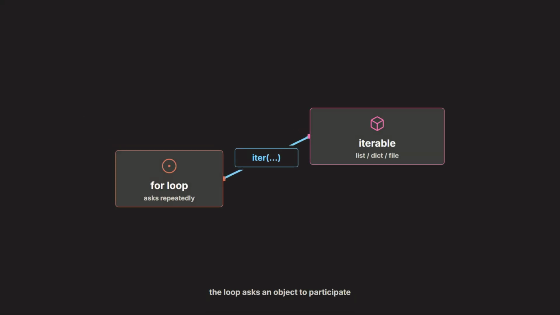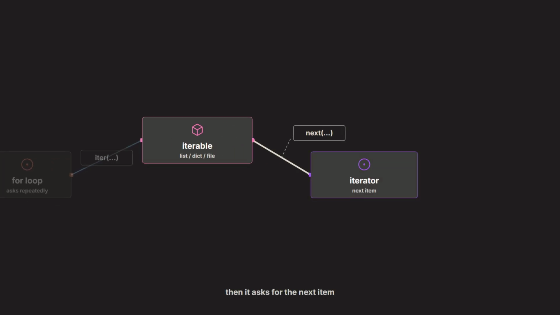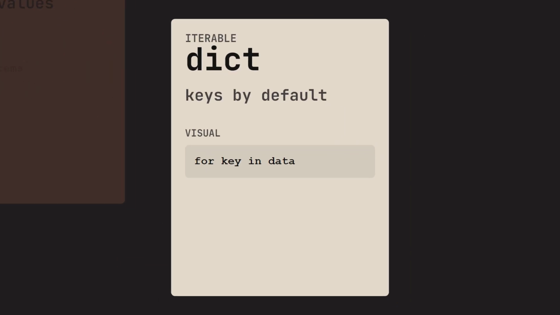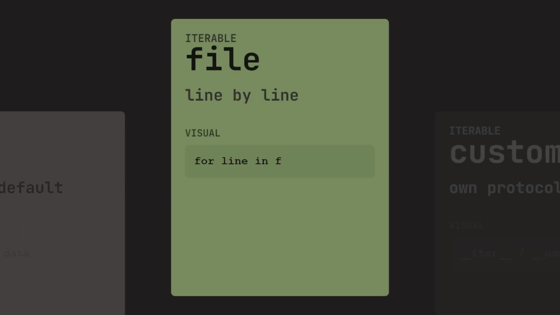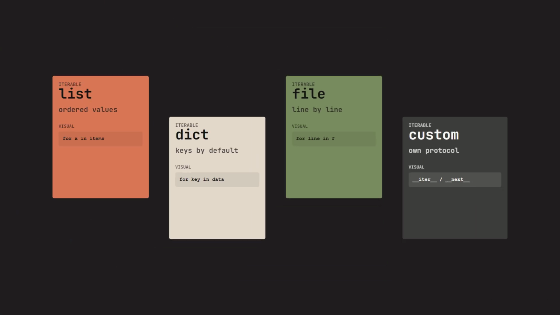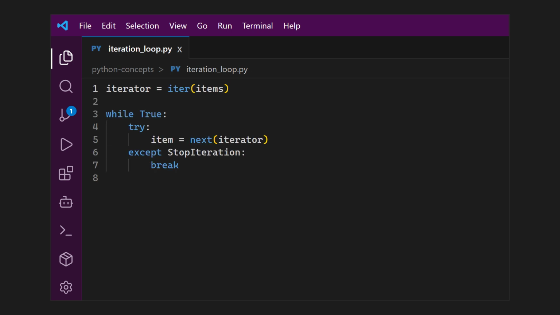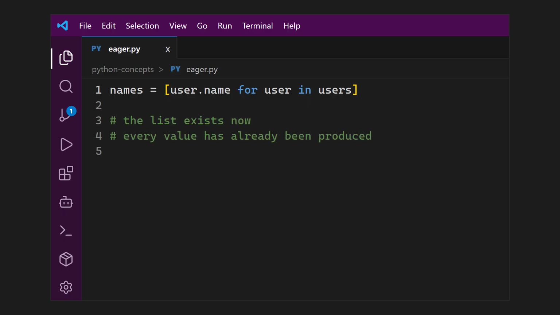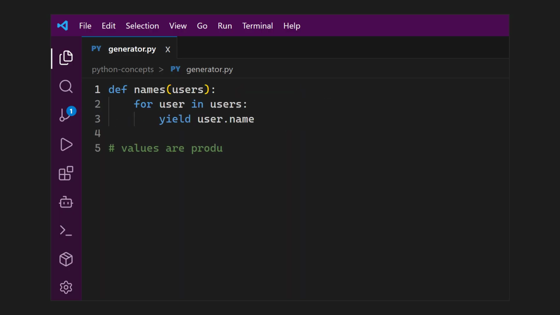The fourth concept is iteration. In Python, iteration is a protocol used by many different objects. Lists, dictionaries, files, ranges, generators, and custom objects can all participate. The language asks for the next item until there is no next item. The fifth concept is choosing between an immediate collection and values produced over time. A generator is a different choice. It describes how to produce values without storing the whole result first.